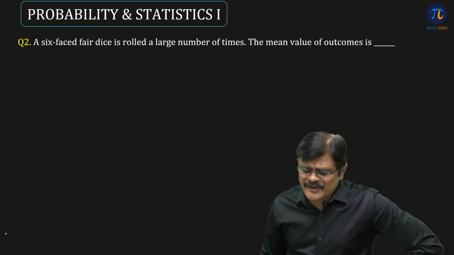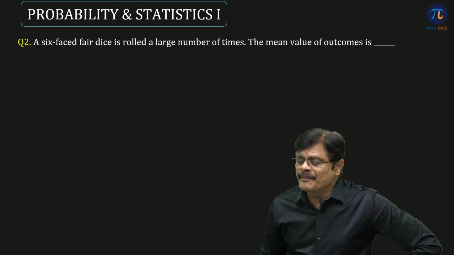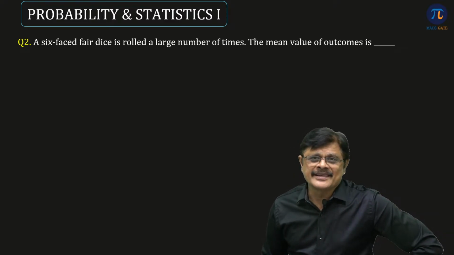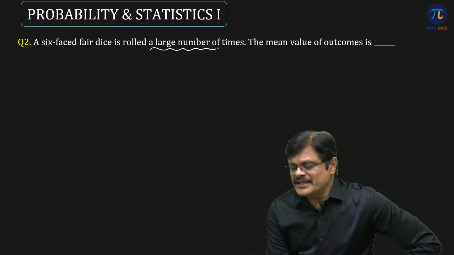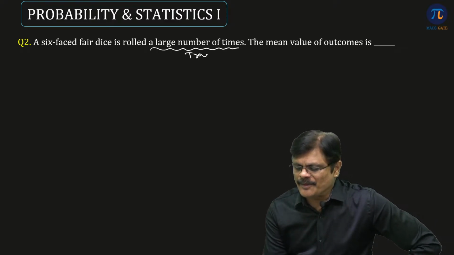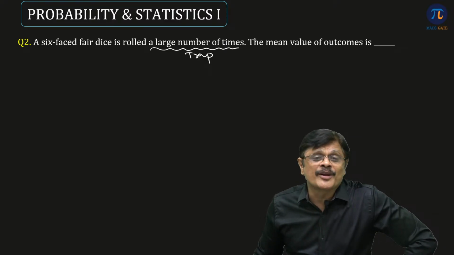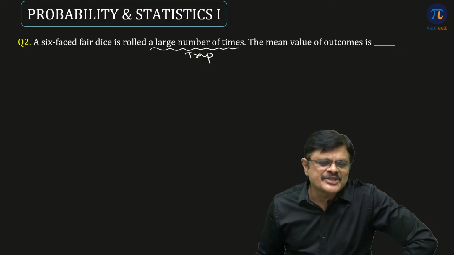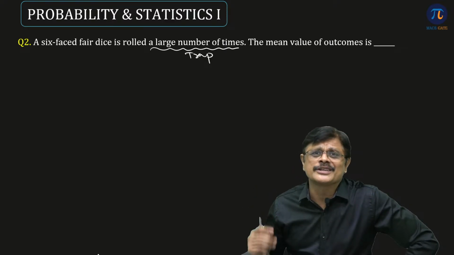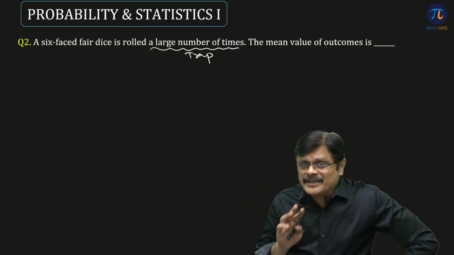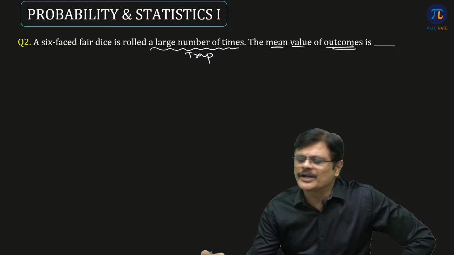A 6-face fair dice is rolled a large number of times. The mean value of the outcome is. This is a very interesting problem, and this is called the trap in this problem. So it says it is rolled a large number of times. So large means what? 2 times, 3 times, 30 times, 300 times, 30,000 times. We do not know. But if you observe the question, he is asking what is the mean value of outcomes.